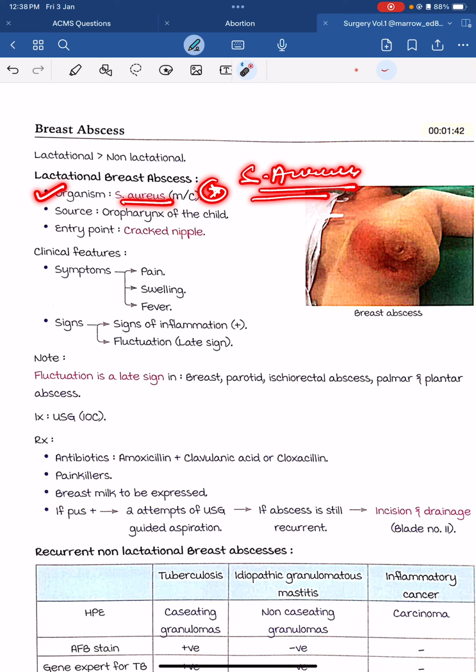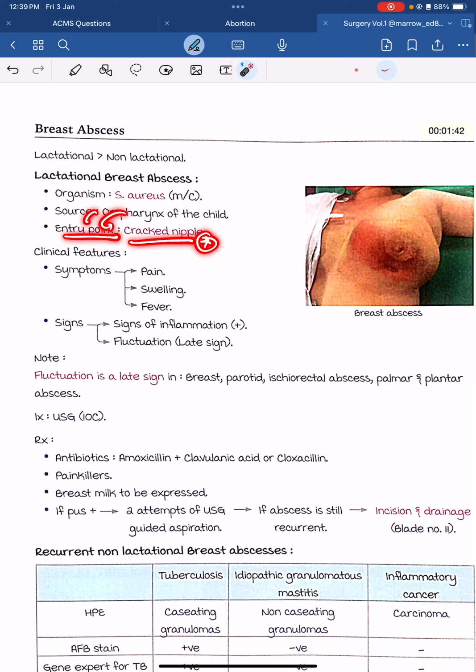These are found in the oropharynx of the child. The child gets an infection and has colonies of Staph aureus in its oropharynx. Then the entry point is the cracked nipple, and the infection gets in through it.